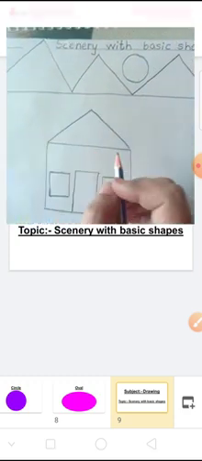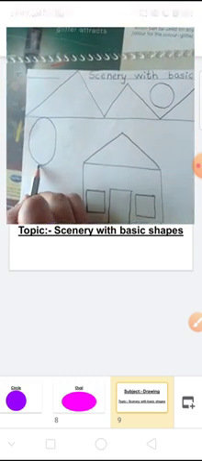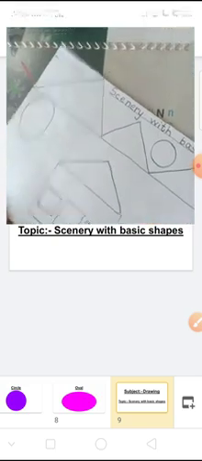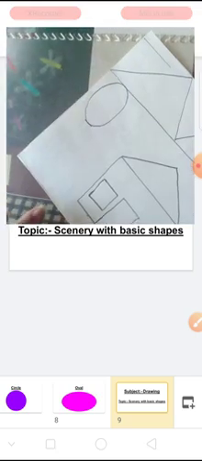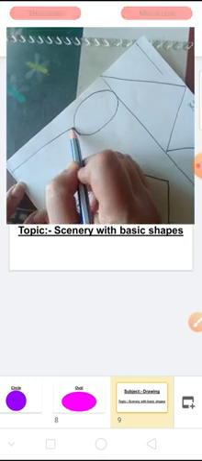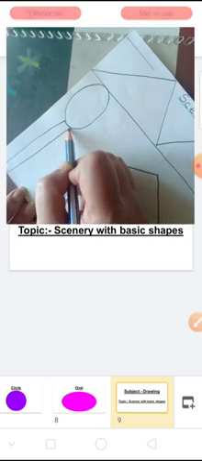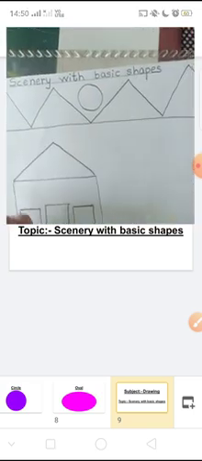Then let us draw trees. To draw trees, you have to draw an oval shape first. See, like this. Draw an oval shape and then draw two standing lines, parallel standing lines to show the stem of the tree.